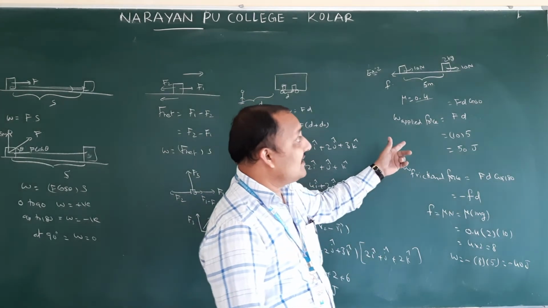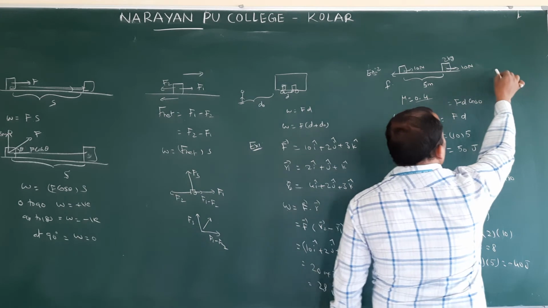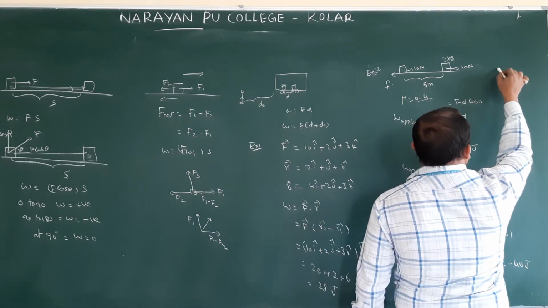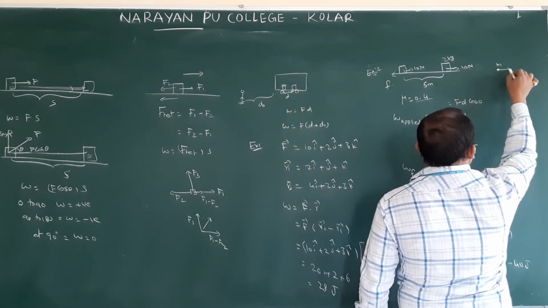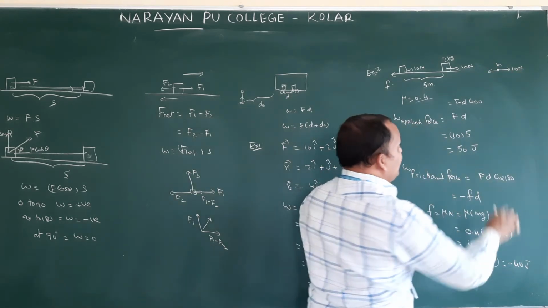Next, another one they ask: the resultant force. Resultant force means, on this object, the free body diagram: this is 2 kg, 10 newtons forwards, and backwards the frictional force, how much? 8 newtons.